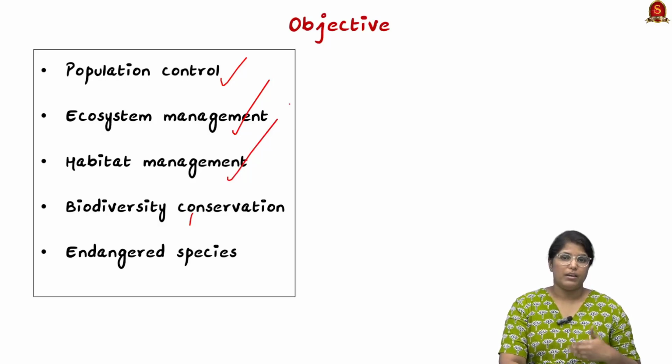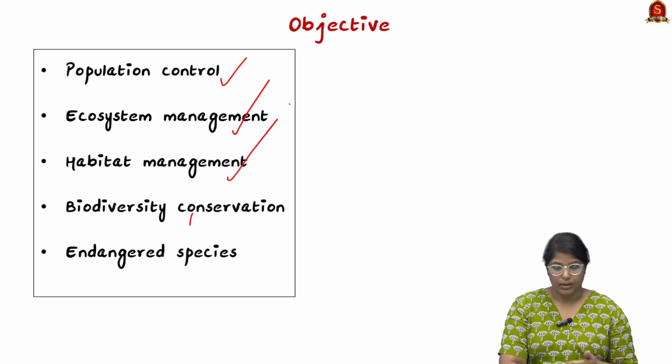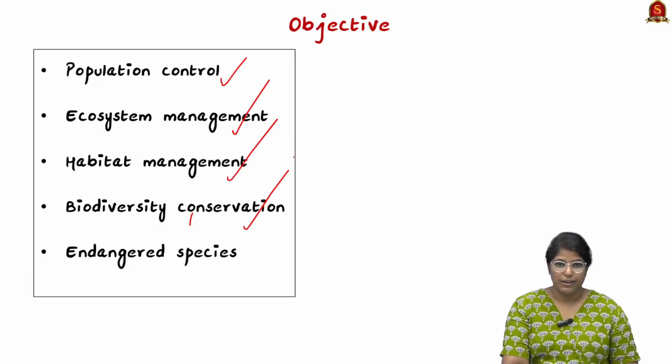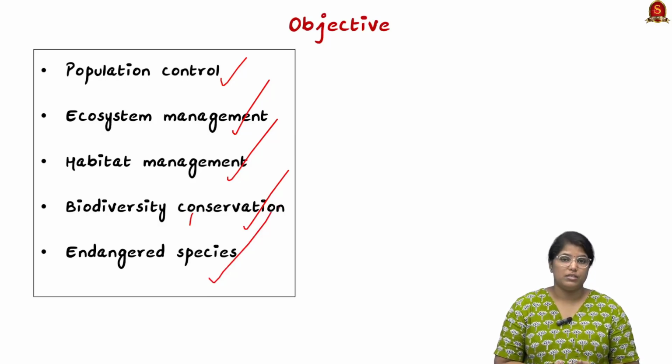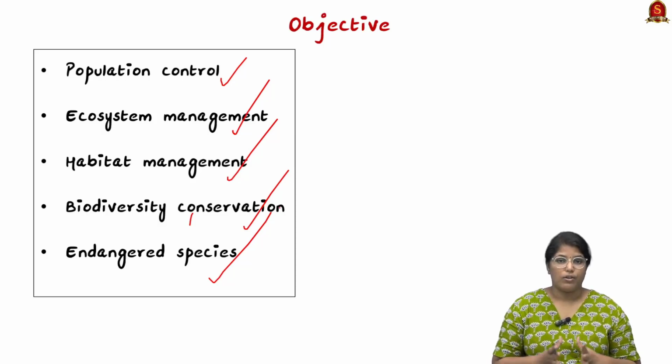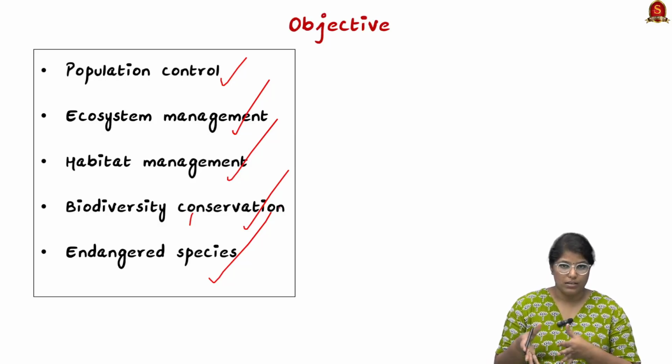Thirdly, habitat management. This will bring a lot of benefits, not only to the ecosystem but also it helps in hydrology, cycling, as well as precipitation. And finally, it helps in biodiversity conservation, yielding a lot of benefits, reducing greenhouse gas effects. And finally, we can safeguard endangered species by reducing poaching and the illegal trading of endangered species. So this as a whole will bring a lot of benefits to the wildlife as well as the society.